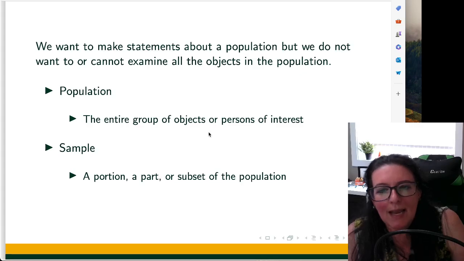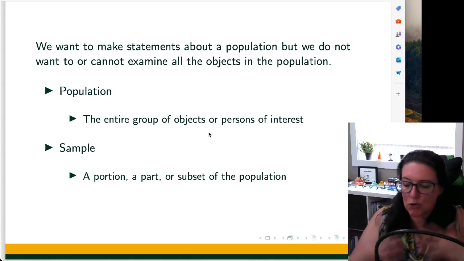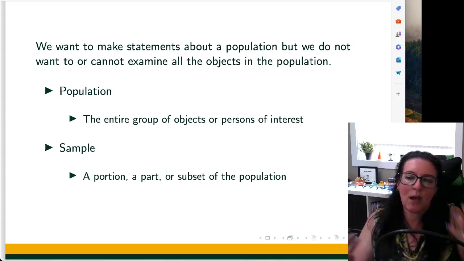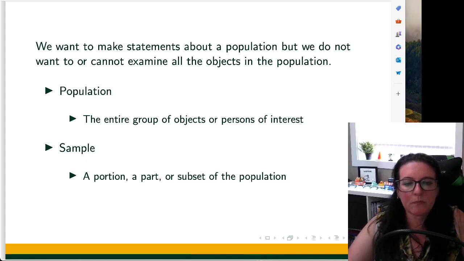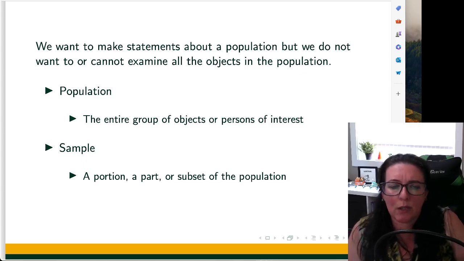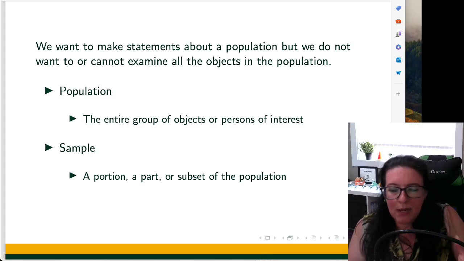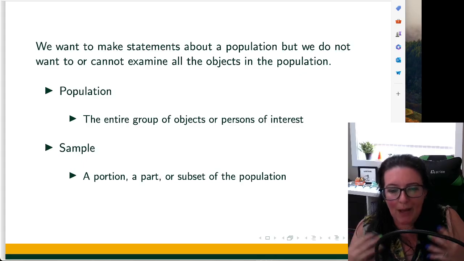So we want to take a sample, a portion, a subset of the population, and extrapolate to that greater group. We need to recognize that each time we take the sample, it's going to be different. Suppose, for example, we're looking at computer chips. Let's say you're a company that manufactures them, and you take one sample and find that there are 5 defective computer chips in a batch of 20.